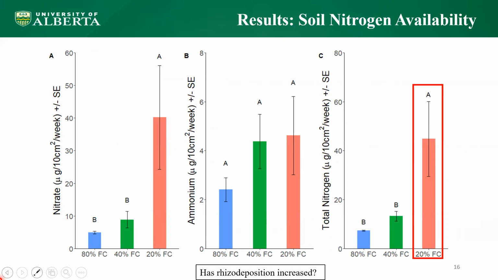Interestingly, soil available nitrogen increased under drought. Essential plant nitrogen forms, nitrate in panel A and ammonium in panel B, were measured to have increased under drought. It is common knowledge that nitrogen uptake diminishes during drought, but this result begs an interesting question: has alfalfa rhizodeposition increased during drought? Rhizodeposition is the translocation of organic compounds into the soil via the root system to allow plants to interact with the rhizosphere. It may have increased due to the decline of the root structural integrity, increasing the release of these compounds.